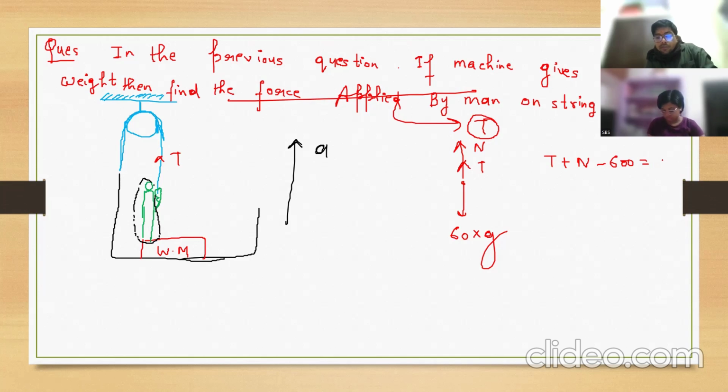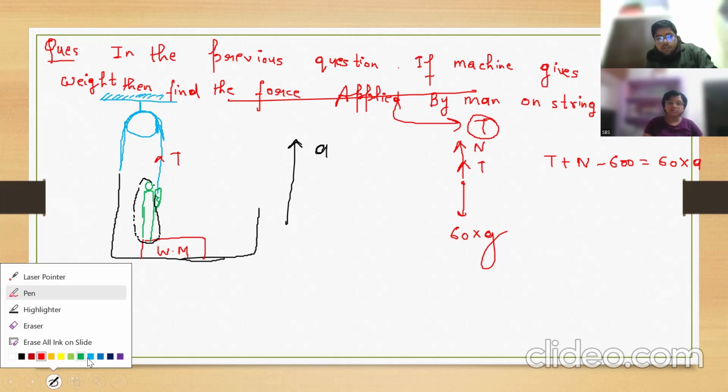There is net force. How much? Mass of system is 60, acceleration A. Clear? So actually the man is going to apply some force, because of that only he is going with acceleration A. Clear?